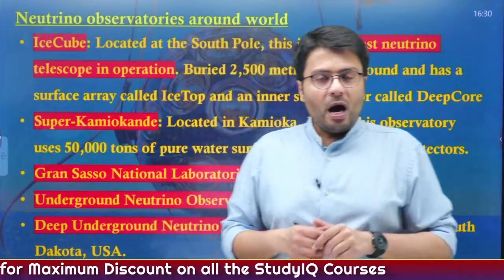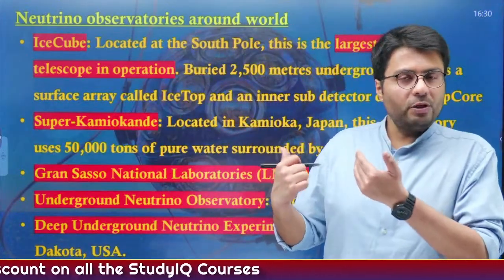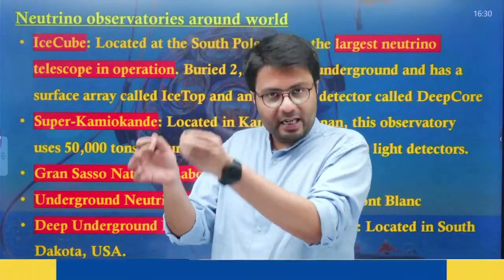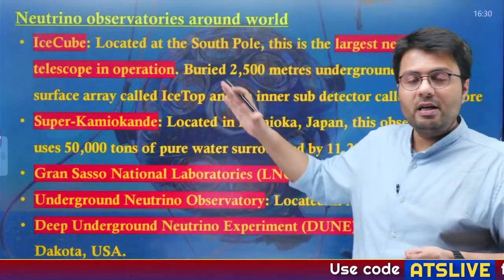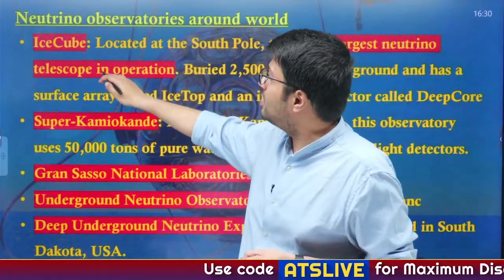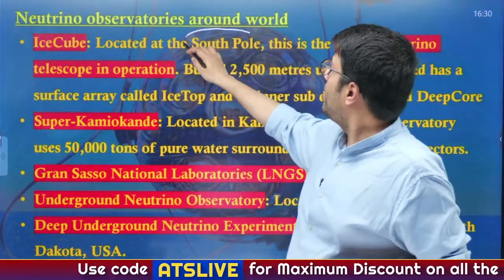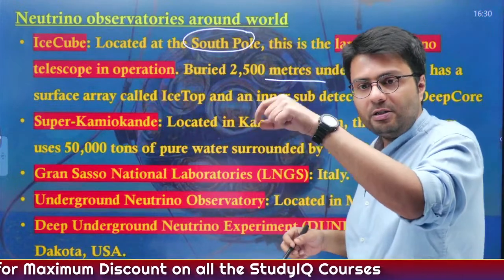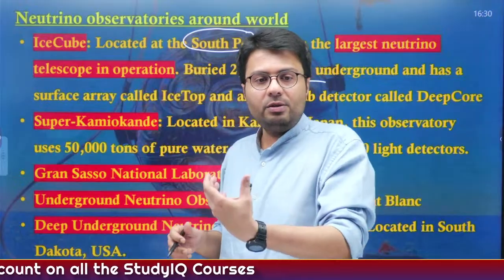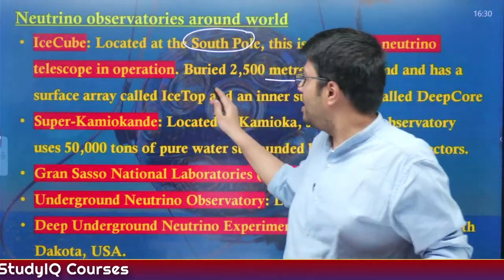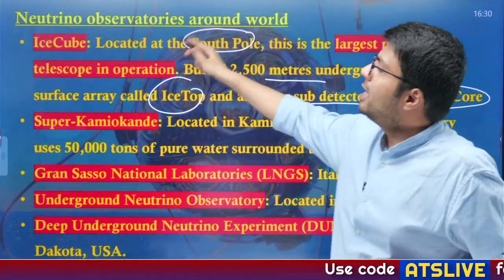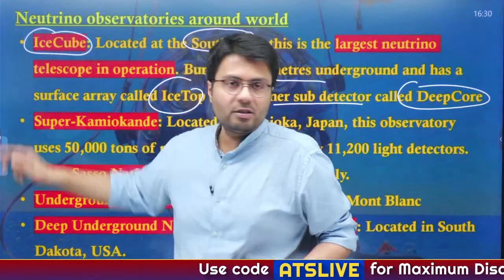Now, is the Sicily Observatory the lone observatory on the earth to detect neutrinos? The answer is obviously no, as there are many other observatories also. The largest one is known as IceCube, which is located in the South Pole, and it is buried 2500 meters below the sea level, and that is why it has a surface array called IceTop and an inner subdetector called DeepCore. Both of these together are called IceCube.